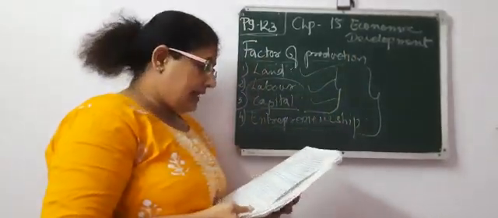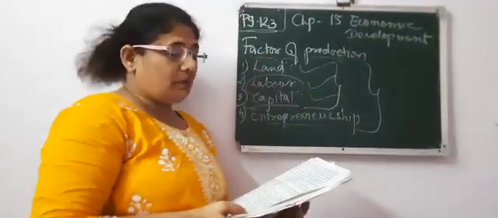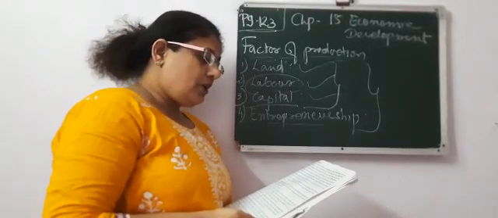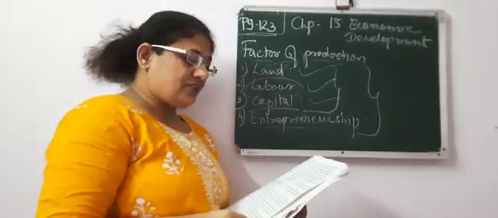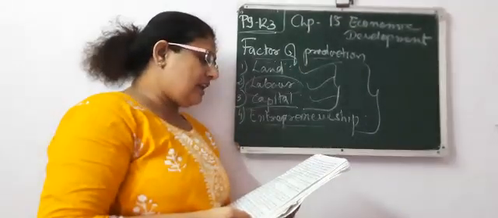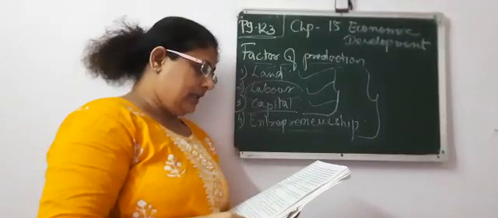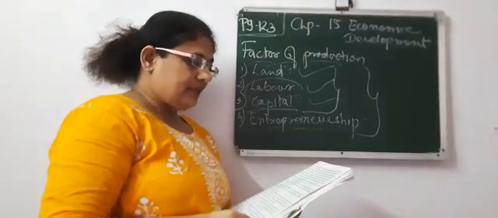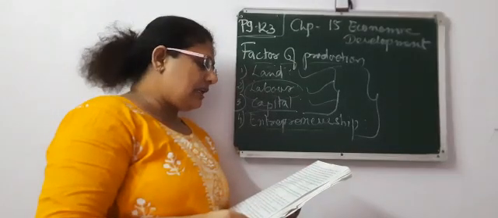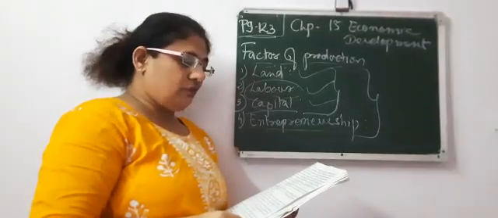Now we'll go through the textbook. Page number 123, factors of production. Production is done with the help of natural resources and labor. Different types of tools are used for production. Tools like bullock cart, tractor, sickle, labor, land, etc. are associated with production of food grains.